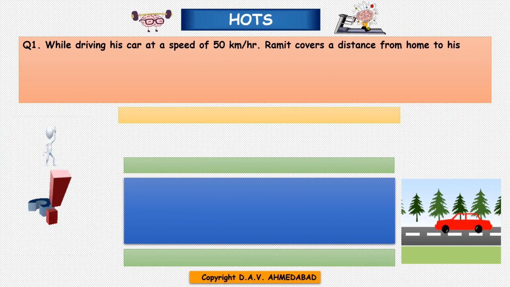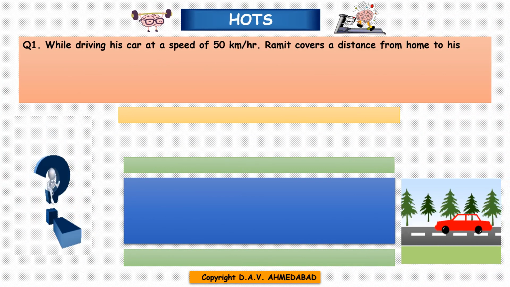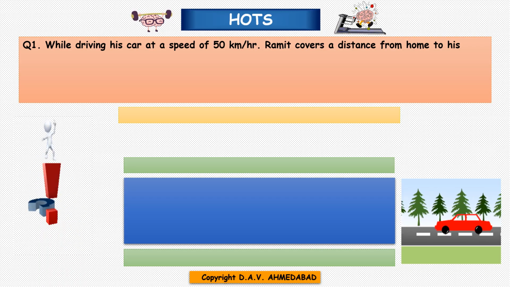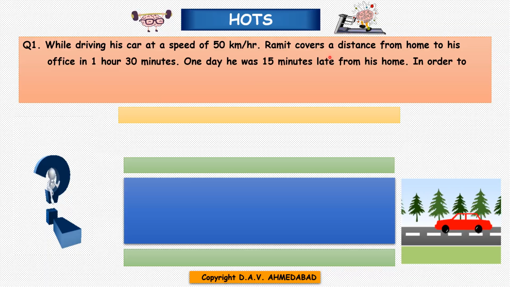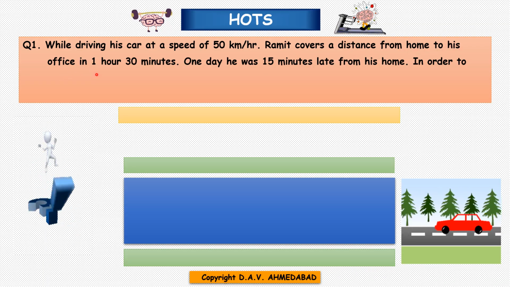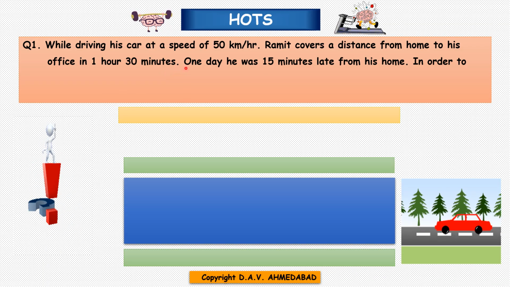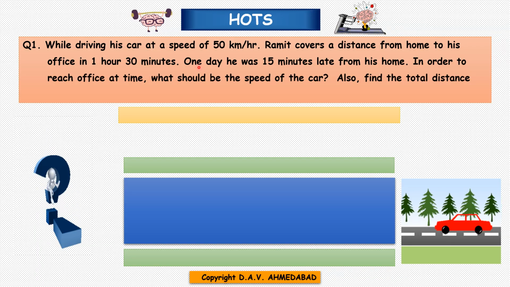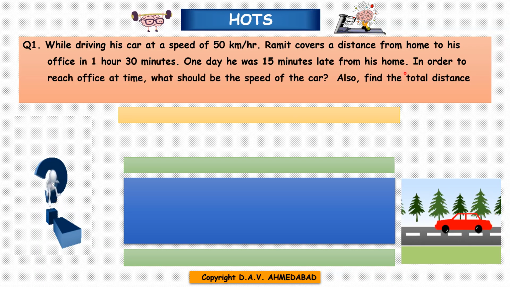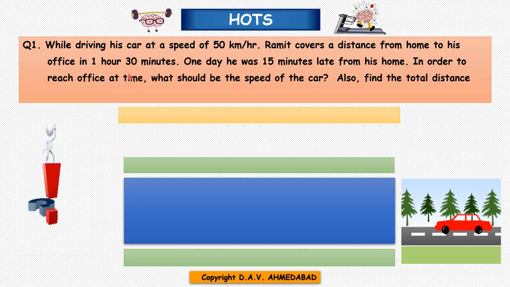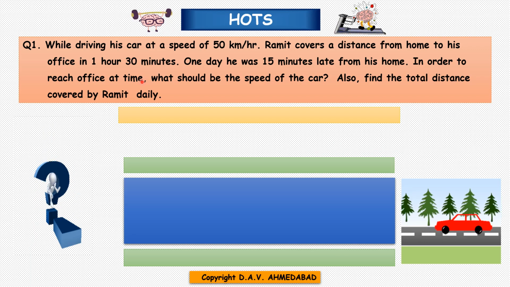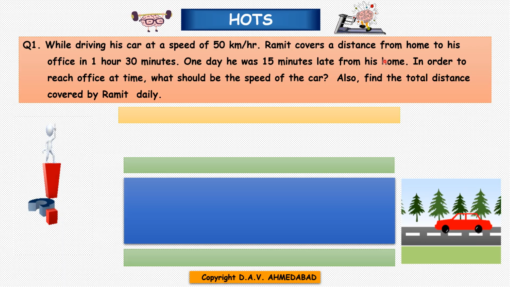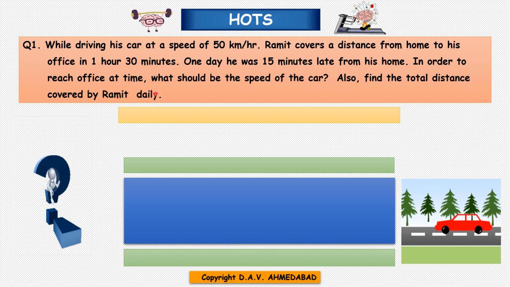Now let's do HOTS of the chapter. Question is, while driving his car at a speed of 50 km per hour, Ramit covers the distance from home to his office in 1 hour 30 minutes. One day, he was 15 minutes late from his home. In order to reach the office on time, what should be the average speed of the car? Also find the total distance covered by Ramit daily.